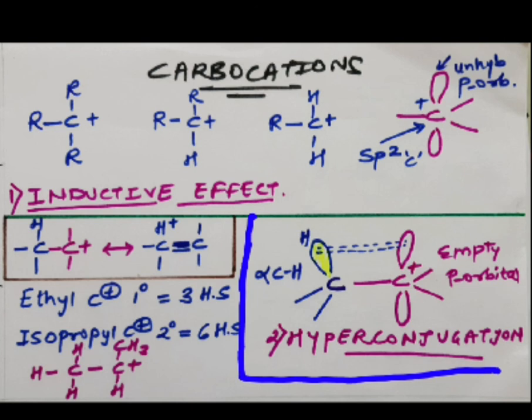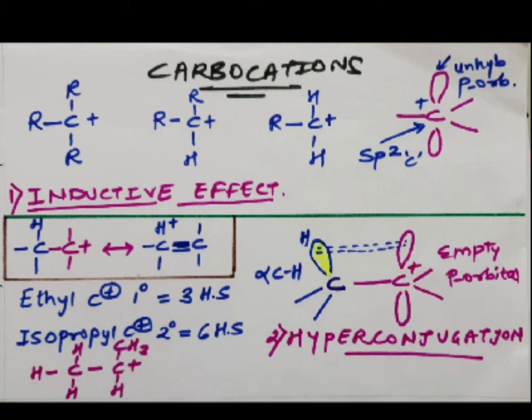See here, as you can observe, this pink colored carbon atom represents your carbocation, and this is a methyl group which is attached on the other side, right? Now what is happening in hyperconjugation? The positively charged carbon atom is interacting. But in what way is it interacting?